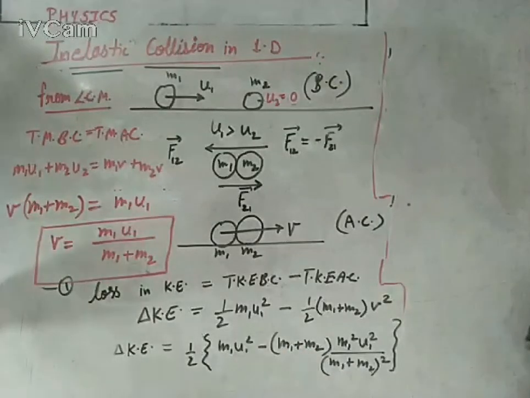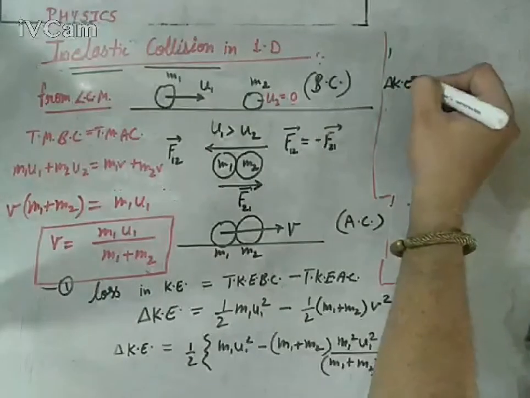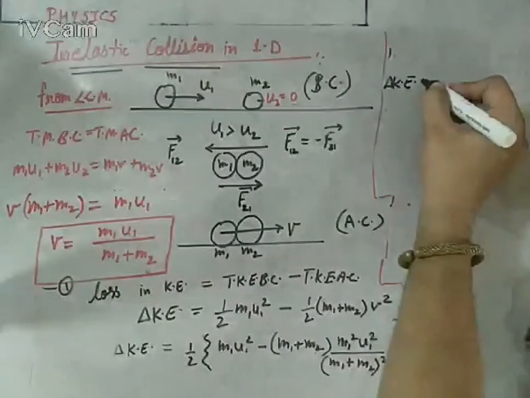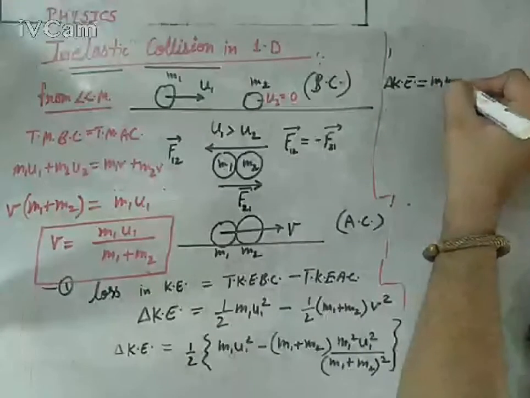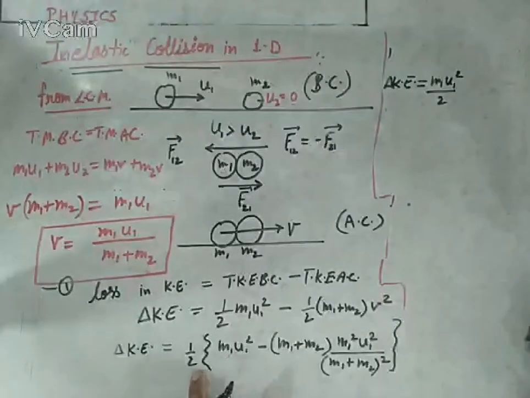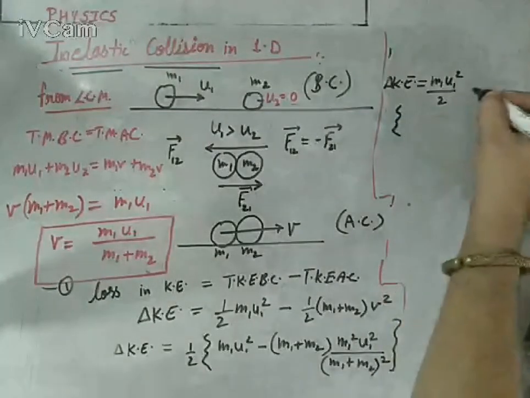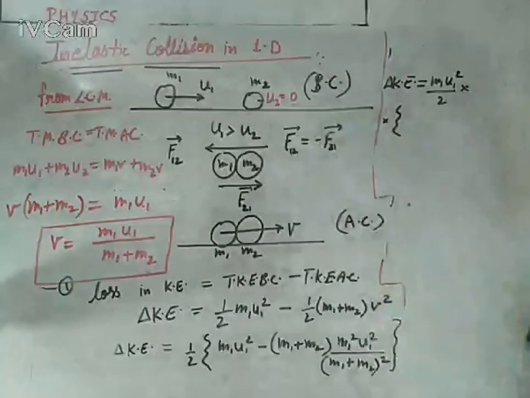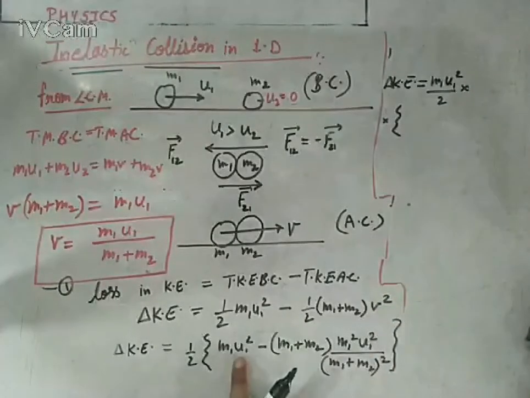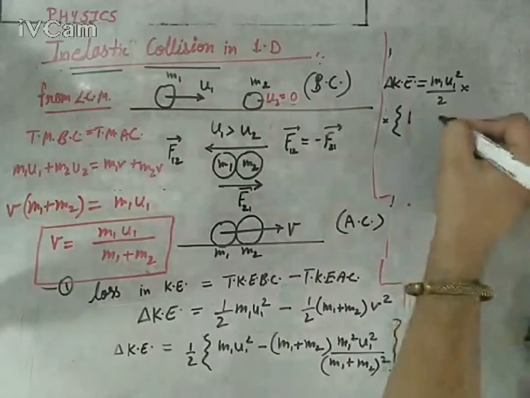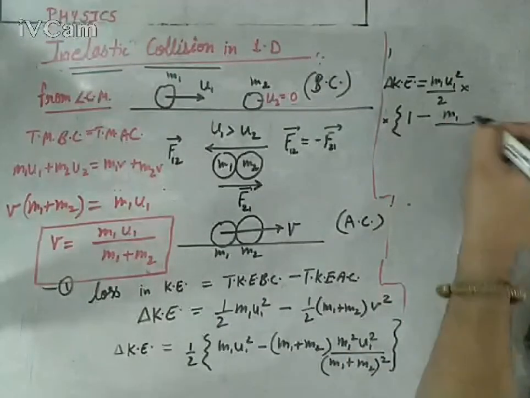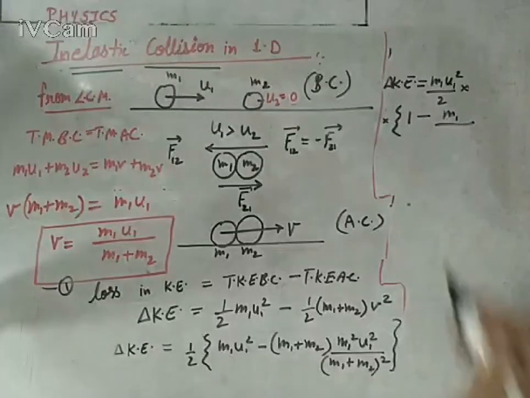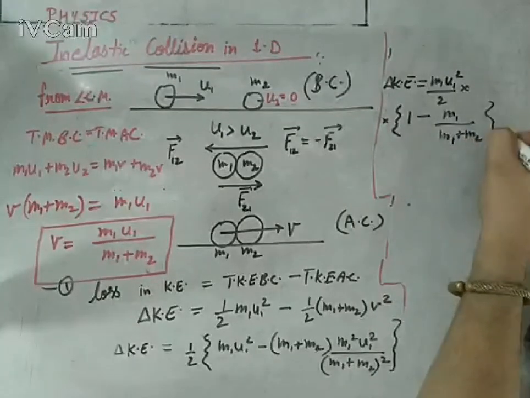So the final conclusion is that the change or loss in kinetic energy, delta KE, equals, now please pay attention, M1 U1 square common upon 2 into, since you have taken M1 U1 square common, it will become 1 minus M1 upon M1 plus M2, because the single power of M1 plus M2 has been cancelled. Bracket close.